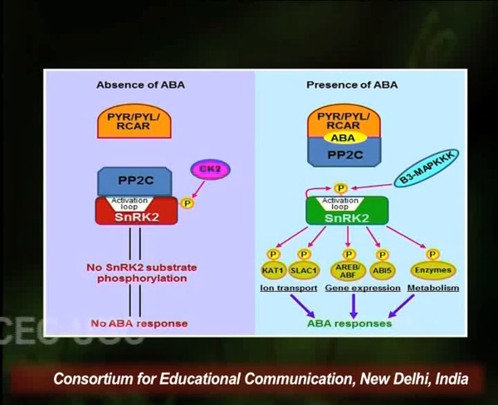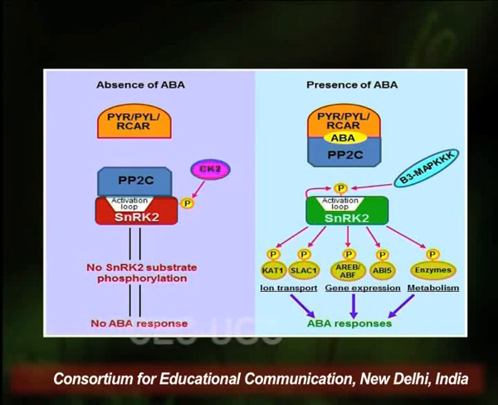But just now imagine the presence of abscisic acid, or under the stress condition when abscisic acid is present. Now when abscisic acid is there, obviously it will bind to the abscisic acid receptors. As soon as the abscisic acid binds to its receptor, certain conformational changes occur in this complex, and by virtue of these conformational changes, this complex becomes more prone to the binding of PP2C proteins. Or in other words, we can say that the abscisic acid and its receptor complex has more affinity for PP2C proteins